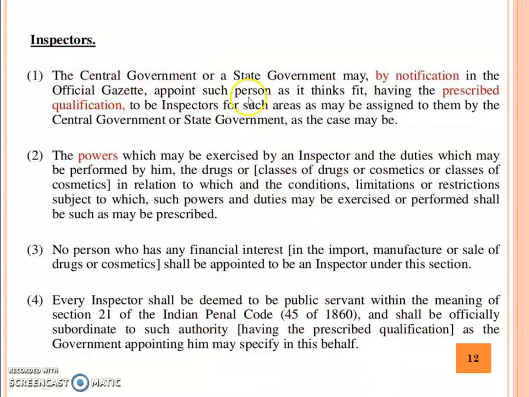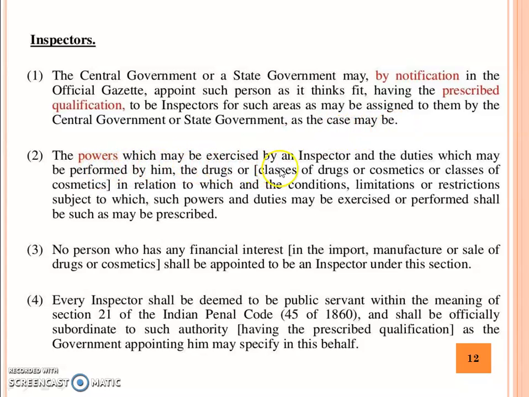Inspector: the central government or a state government may, by notification in the official gazette, appoint such person as it thinks fit, having the prescribed qualification, to be inspector for such areas as may be assigned to them by the central government or state government, as the case may be.